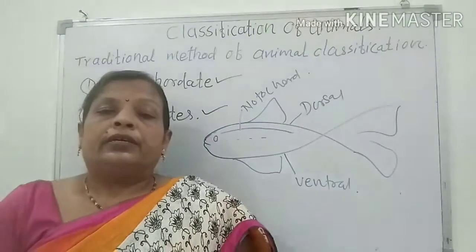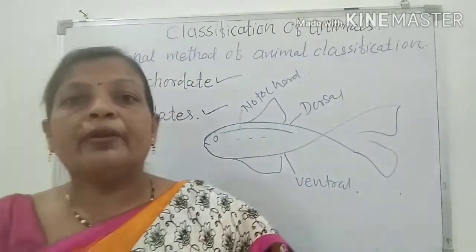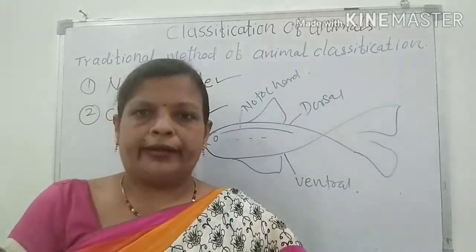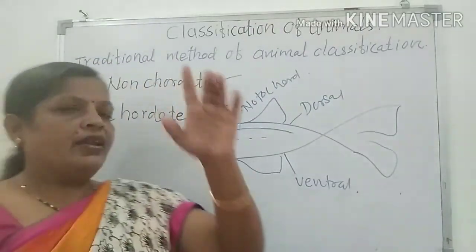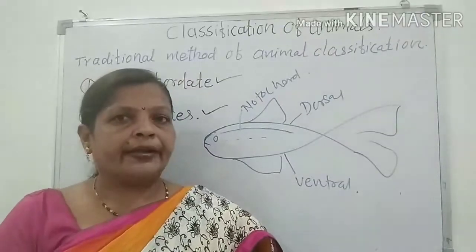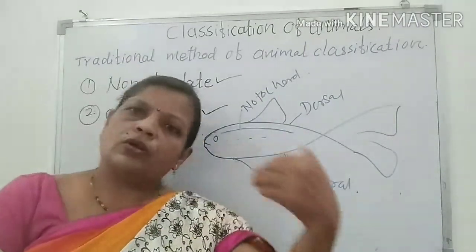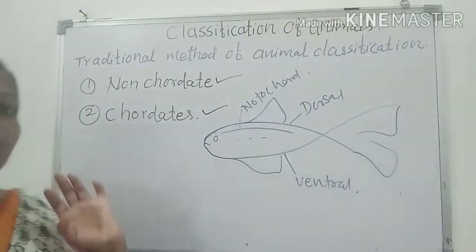And in some animals, the notochord is present only in the embryonic stages. Embryonic means early stages of development. In these stages, in some animals the notochord is present. It may disappear in the adult stage, but at any stage of life, either embryonic or throughout the life, if the notochord is present, those animals are the chordates.